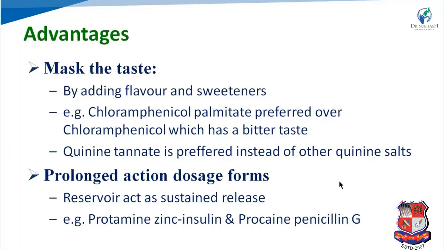So if we convert it into chloramphenicol palmitate and make a suspension, then the taste will be masked. In the same way, another example is quinine tannate, which is preferred instead of other quinine salts. Here, in case of quinine tannate, it is also possible to mask the taste. So one of the advantages of suspension is that we can mask the taste by converting the product into a suspension. Then, prolonged action dosage forms.